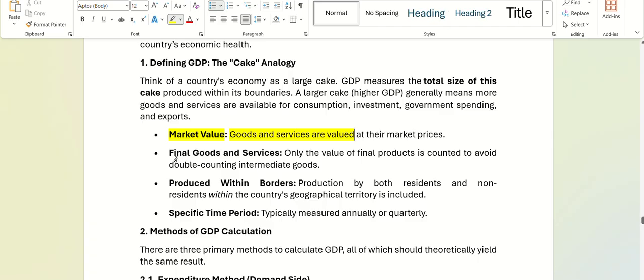Then final goods and services also are counted, that is the value of final products. And it should be produced by both residents and non-residents. Who are the non-residents? Residents we know. NRI, what does NRI stand for? Non-resident Indian. Are they Indian? Yes, sir. No. They are not Indian. They are. Yes, sir.